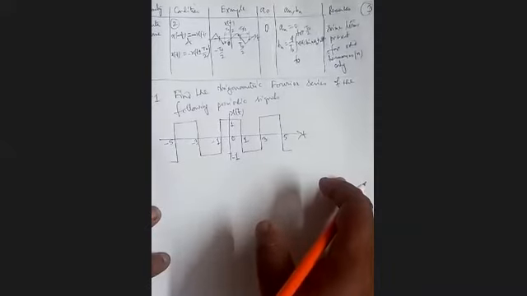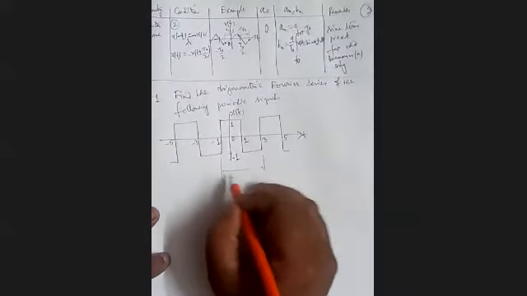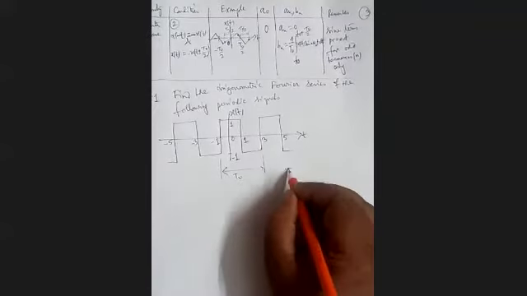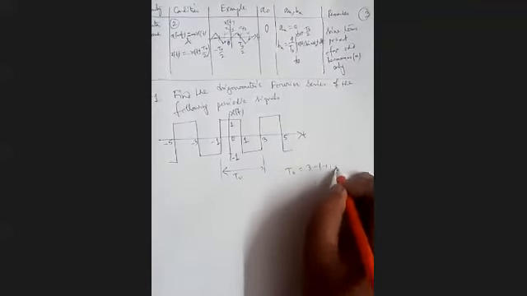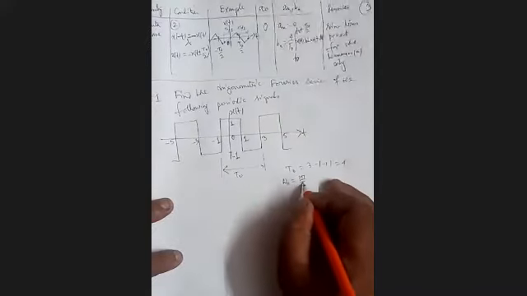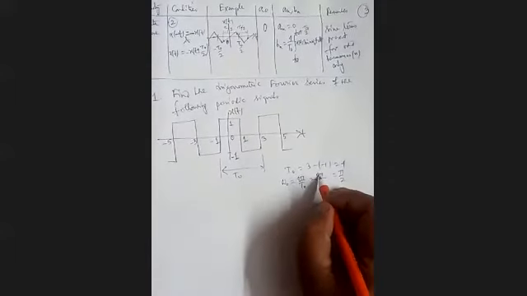Now first we find out what is our time period. That is our full cycle. You can take any point as our starting point. So this is our T0. It is from -1 to 3. So T0 equal to 3 minus (-1), or 4. 4 is the time period. So what is our omega 0? It is 2 pi by T0, 2 pi by 4, or pi by 2. Angular frequency.